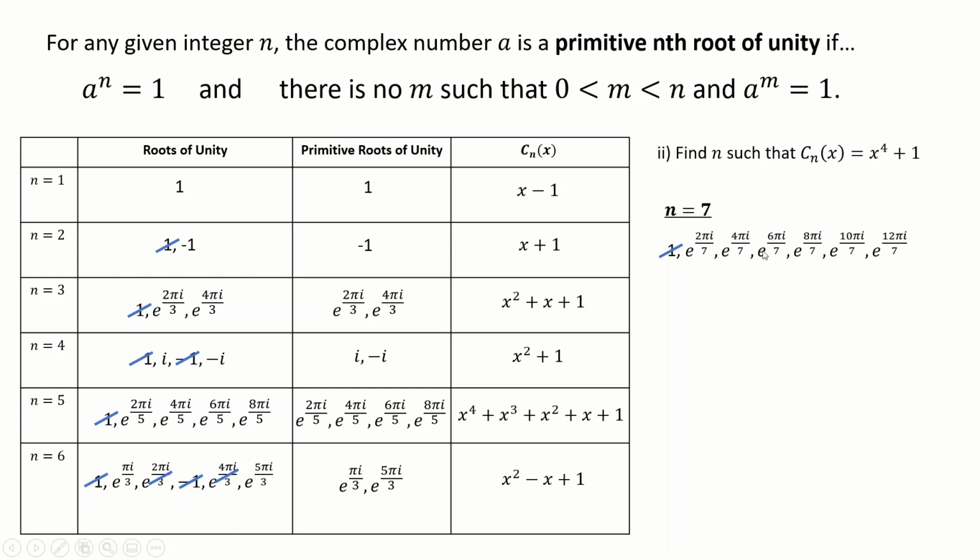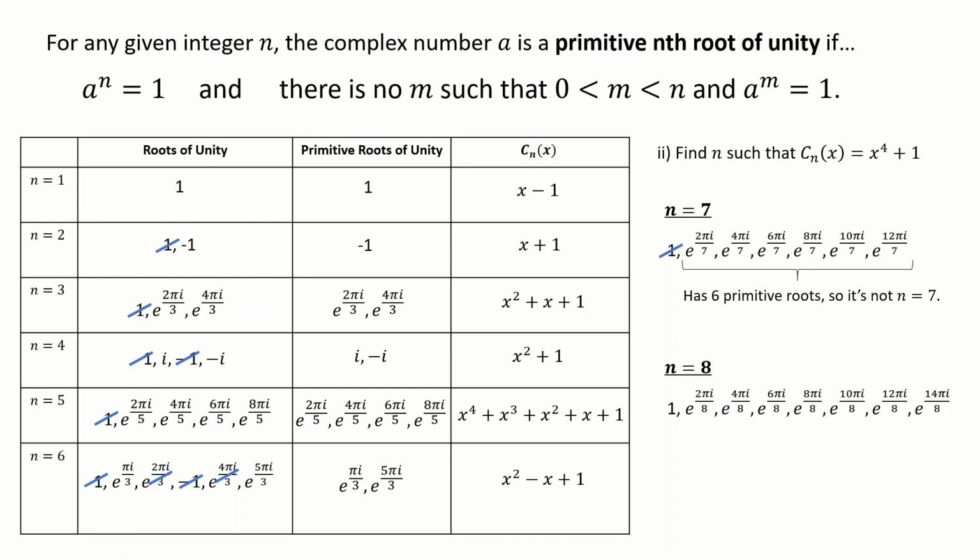Okay, so I know, therefore, that the degree of the polynomial C7 of x needs to be 6, because there are 1, 2, 3, 4, 5, 6 primitive roots of unity here. Okay, so it's not n equals 7. Let's try the next one, n equals 8. Here are my 8 roots of unity, my 8th roots of unity. Which ones can I get rid of?